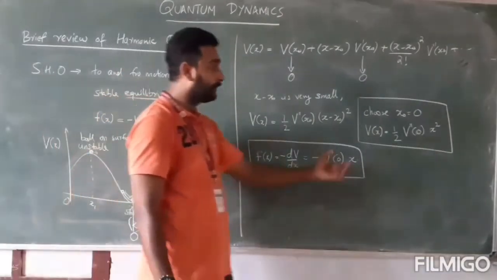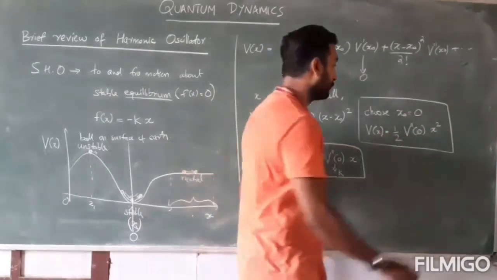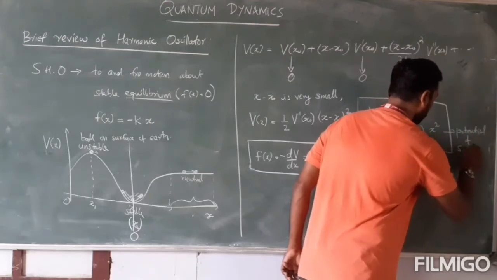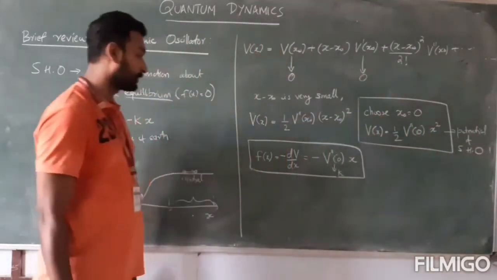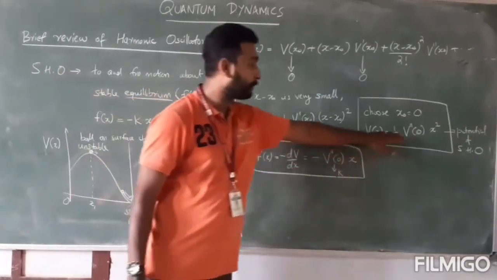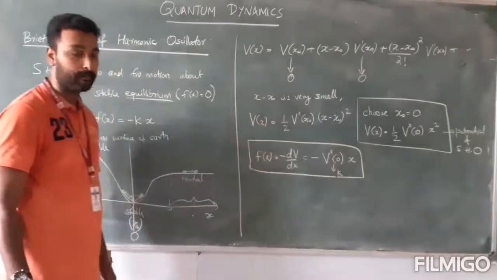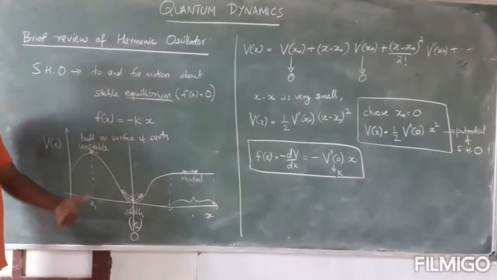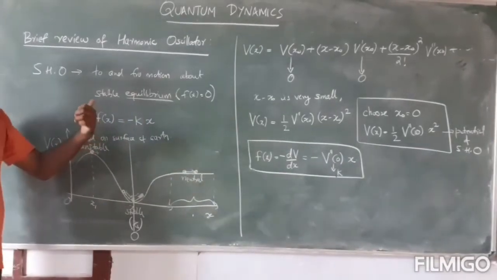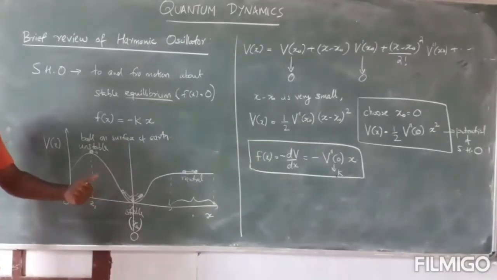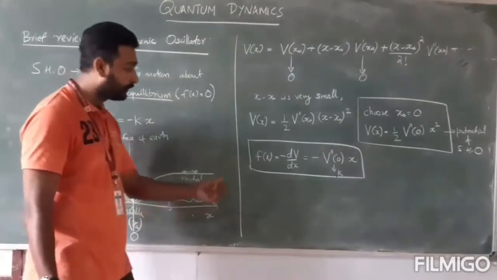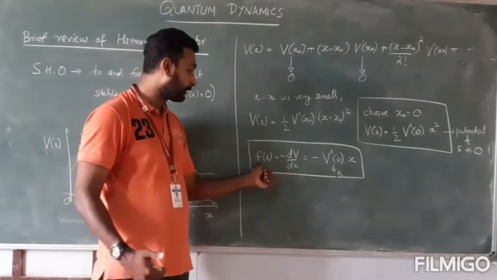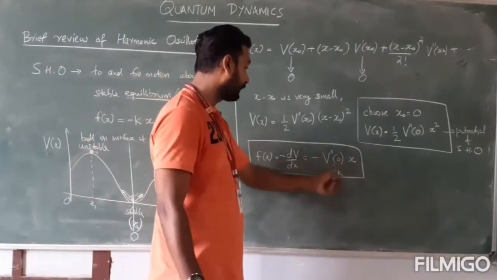Okay, so then this potential I can call the potential of the simple harmonic oscillator, and this is my force. And you can identify this V double prime at 0 as my force constant k. Okay, so we can solve this problem in order to find what are the possible energy and what is the explicit form of the position and momentum, etc. For that, the thing is very simple. You can solve Newton's second law, which is a second order differential equation in time, with f of x equal to minus kx.